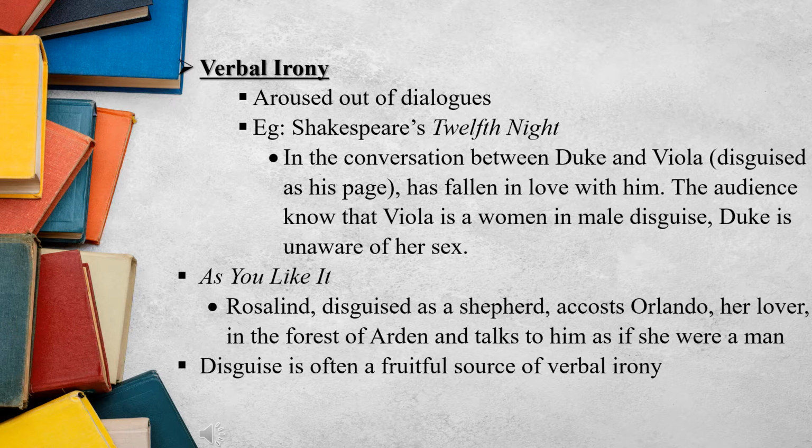Same as that in As You Like It, Rosalind, who is disguised as a shepherd, accosts Orlando, her lover, in the forest of Arden and talks to him as if she were a man. Disguise is often a fruitful source of verbal irony.